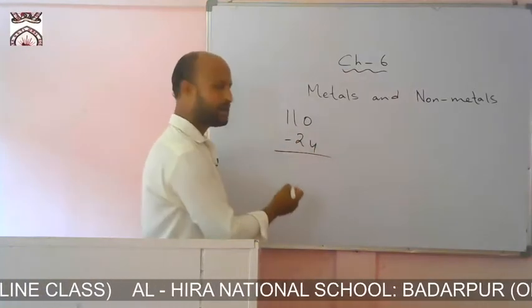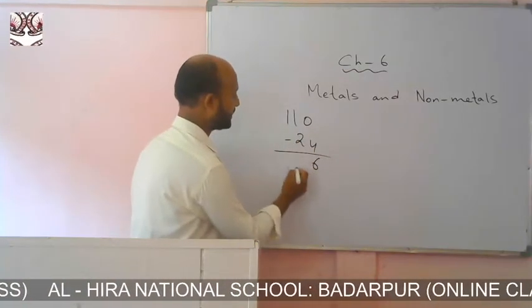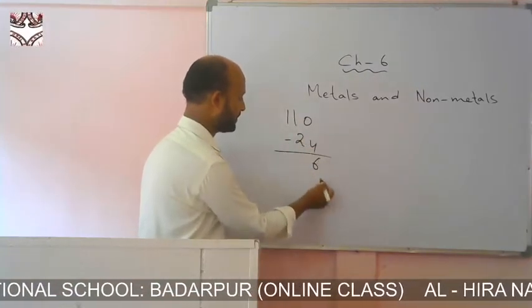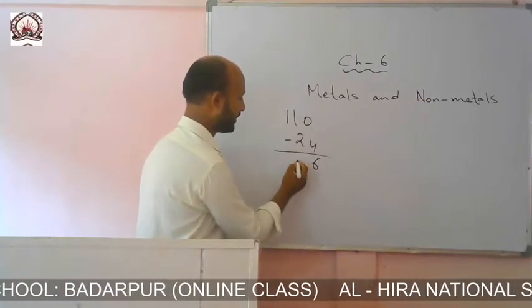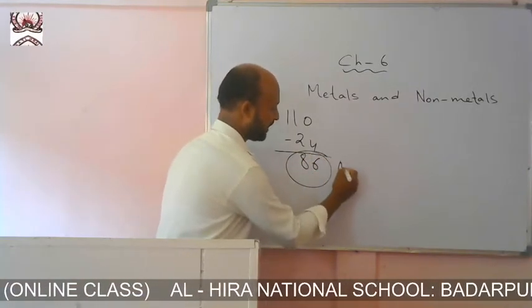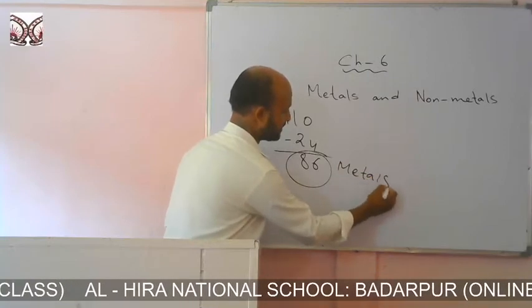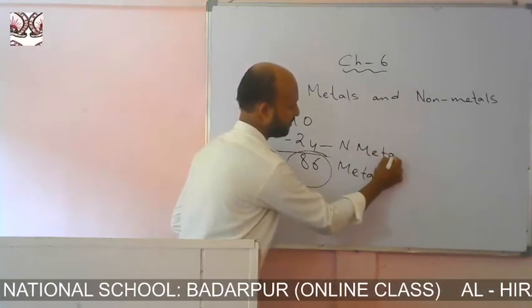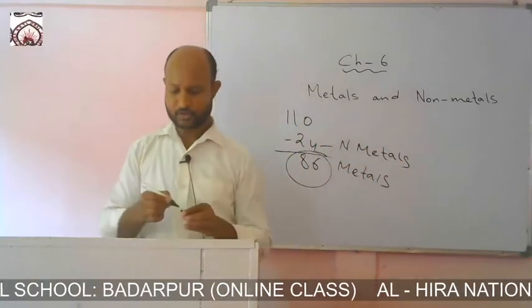So if we subtract 24, what we get? We get 86. So the rest 86 are considered as metals and 24 we consider as non-metals.